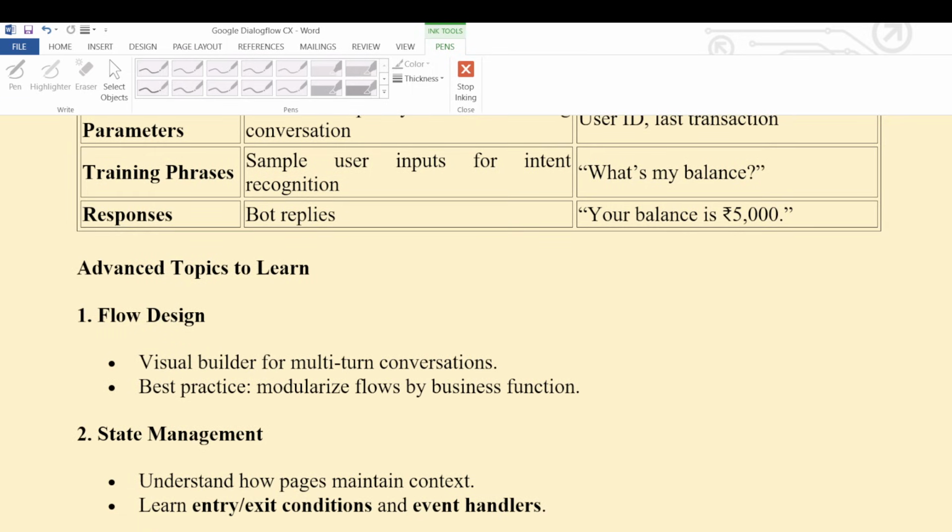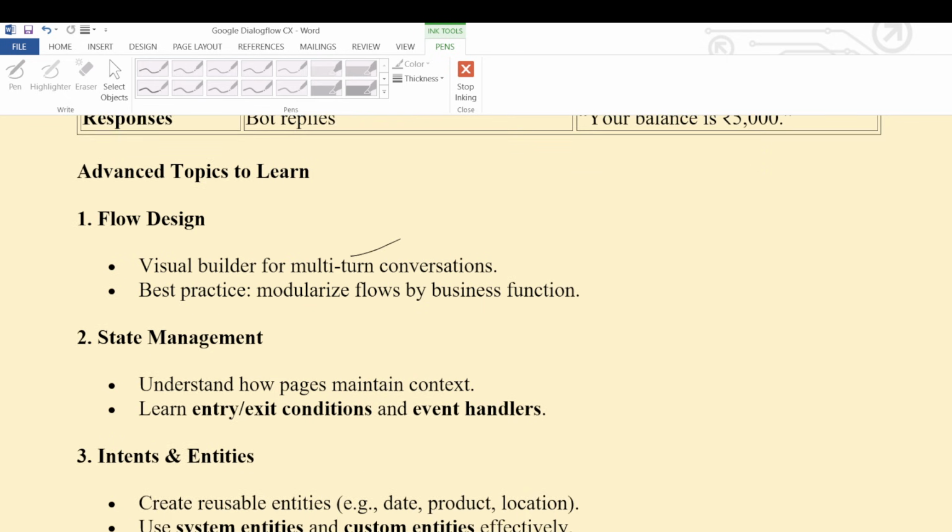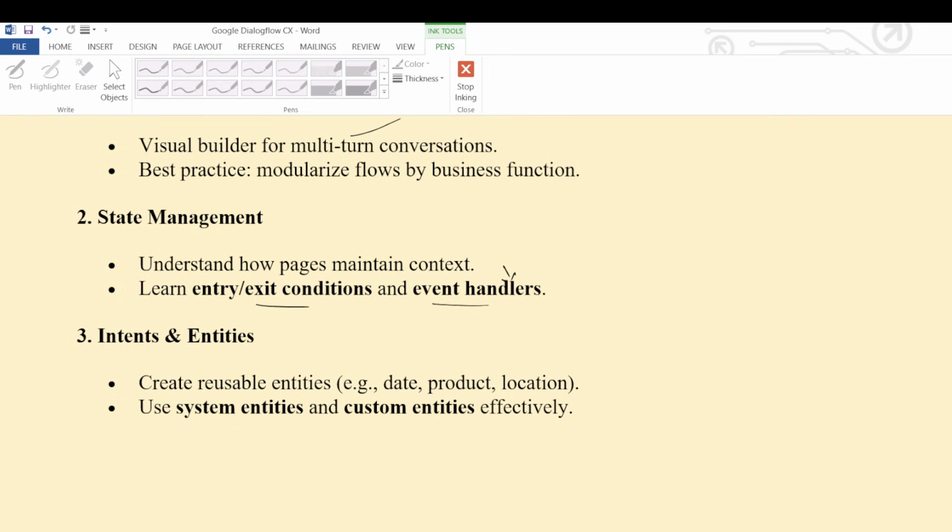Now, at the advanced level, what topics do we need to learn? Flow design: how to create a design. Design is nothing but creating visually, like a visual builder for multi-turn conversation. Best practice is modularized flows for business functions. State management: understand how pages maintain context, and learn entry and exit conditions and event handlers. It is also very important to place event handlers, intents and entities. Create reusable entities like date, product, location. Use system entities and custom entities effectively.